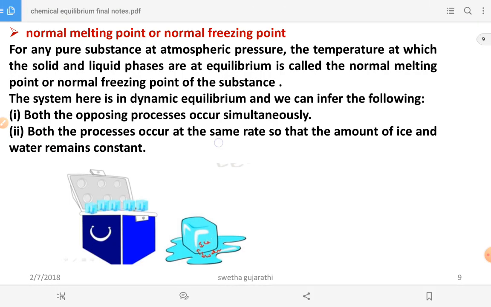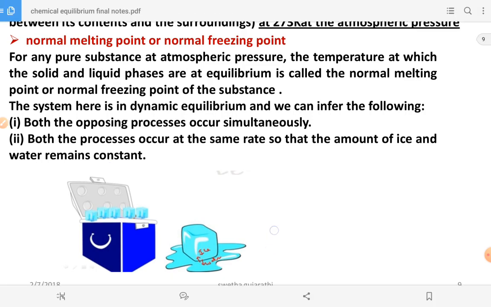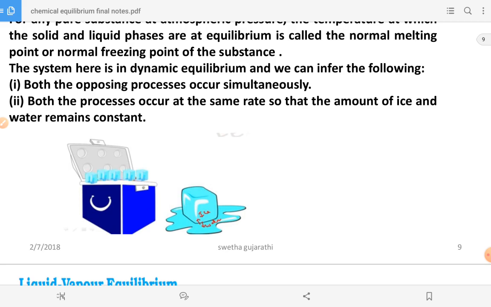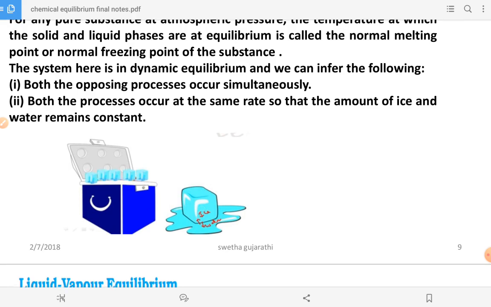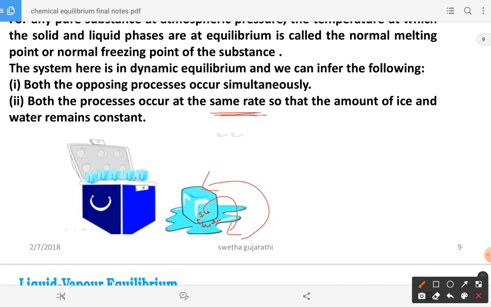Both the processes occur at the same rate, so that the amount of ice and water remain constant. If you keep it in a thermos, the ice will remain as such. Why? Because at that condition ice is converted into water, and water is converted into ice. So both processes occur at the same rate, meaning reactant is converted into product.